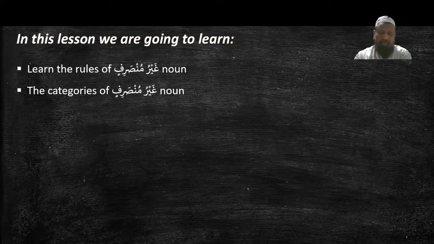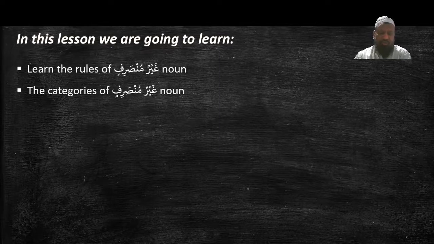learned there are 4 properties of an ism. Number 1, al-i'rab. Number 2, al-naw'. Number 3, al-adad. And number 4, al-ta'yin. The i'rab is the grammatical status of the ism in the sentence, and al-naw' is the gender of a noun, and then al-adad is the number, and al-ta'yin is the definiteness. So we started learning al-i'rab.